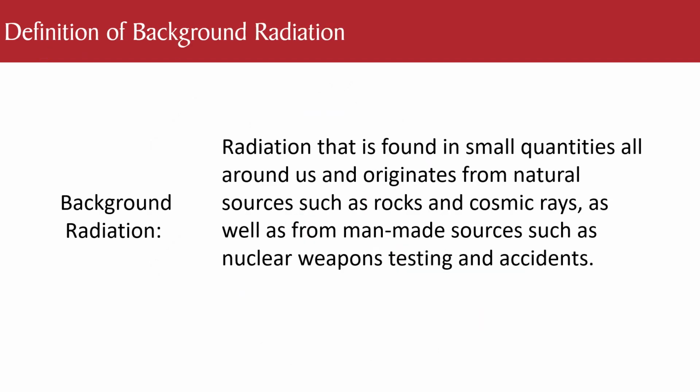Now, around us all the time, we've got background radiation. Background radiation is radiation that is found in small quantities around us and originates from natural sources such as rocks and cosmic rays, so they're natural places, as well as man-made sources such as nuclear weapons testing and accidents. So background radiation is all around us, rocks, cosmic rays. Scotland, the Isle of Skye, has got loads of granite, which produces a lot of background radiation. Cosmic rays are from the sun. They are there all the time. We've then made things like nuclear weapons testing and potential nuclear accidents.